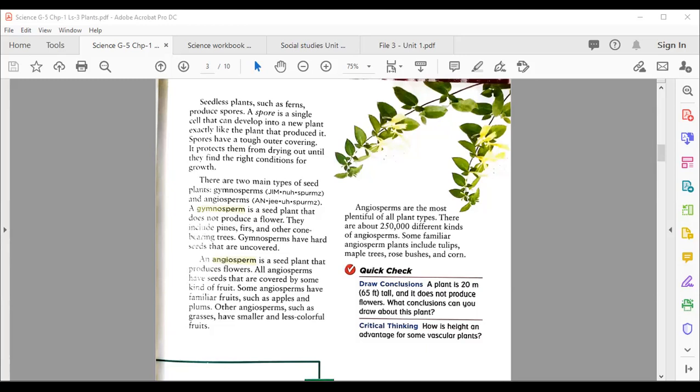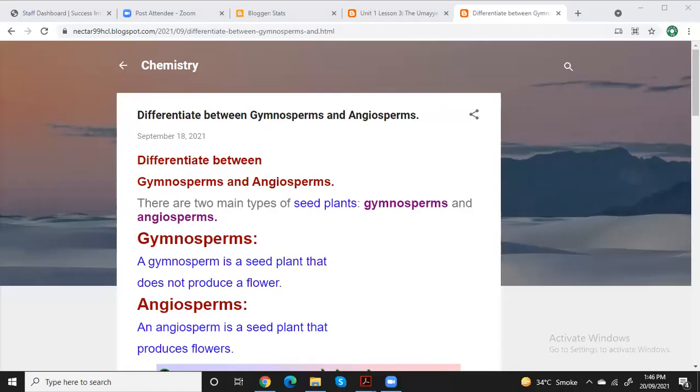So here I am going to show you this window. Okay, it will come quickly. When you open this link, the window will pop up in front of you.